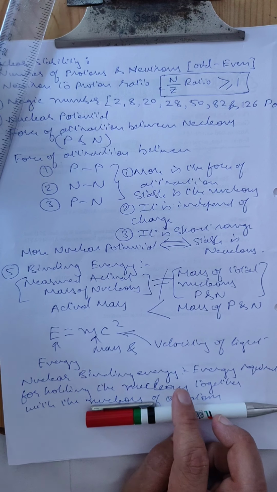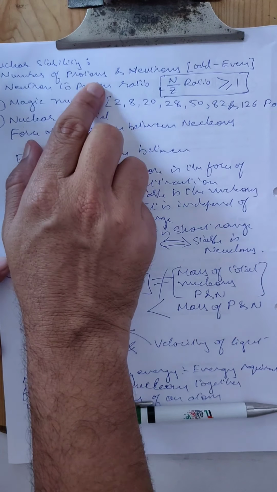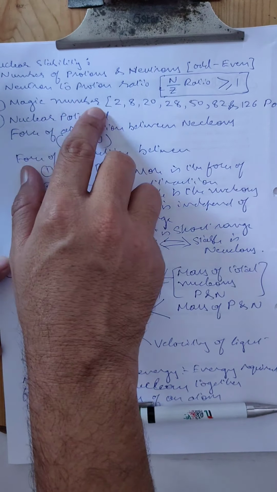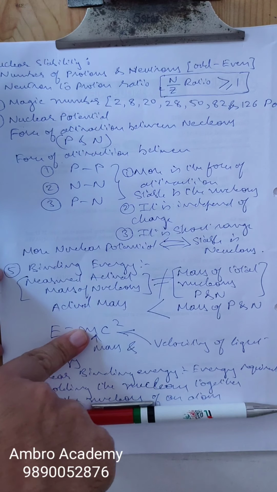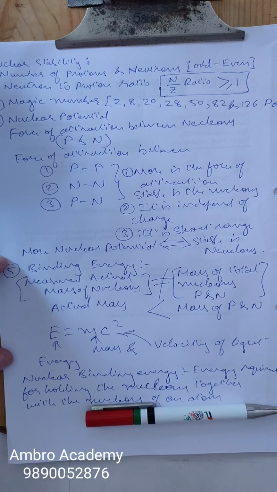So what I want is that students should prepare notes like this: nuclear stability, protons, ratio, magic number, nuclear potential, and binding energy. The remaining part we will do inshallah in the next session.